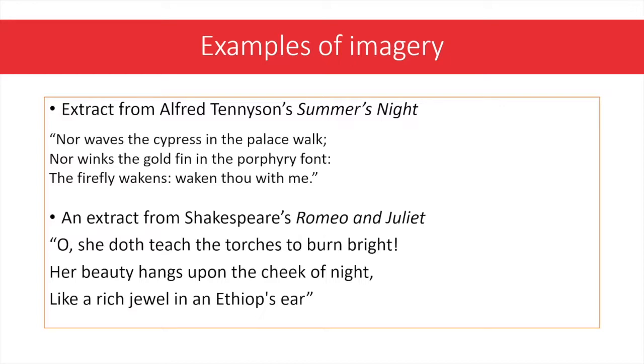Oh, she doth teach the torches to burn bright, her beauty hangs upon the cheeks of night, like a rich jewel in an Aethiop's ear. In these two examples, we can see how imagery has been used to create the setting, to describe to us in Alfred Tennyson's poem the atmosphere, and in Romeo and Juliet to describe Juliet herself.